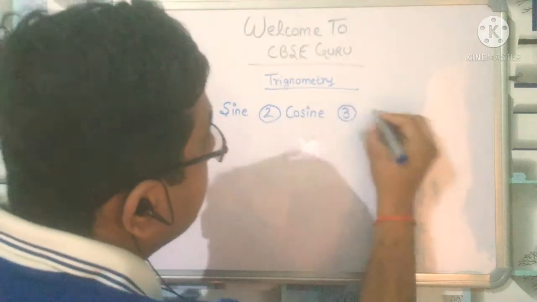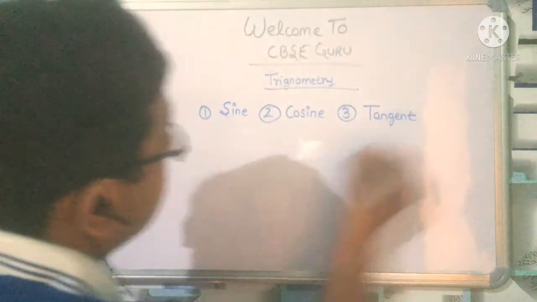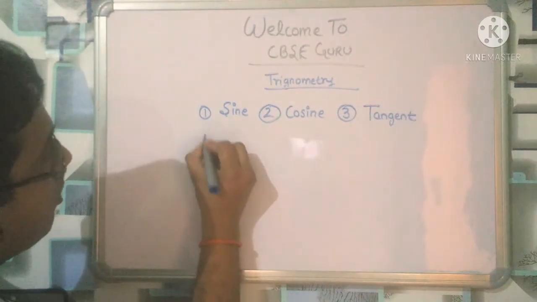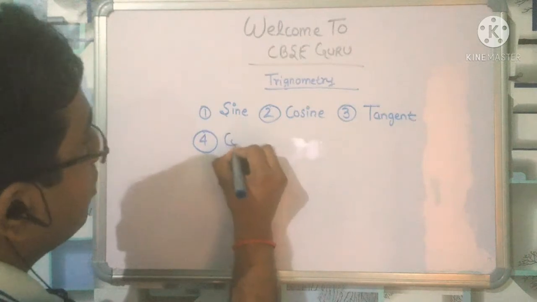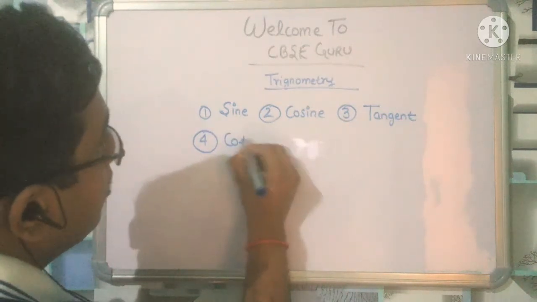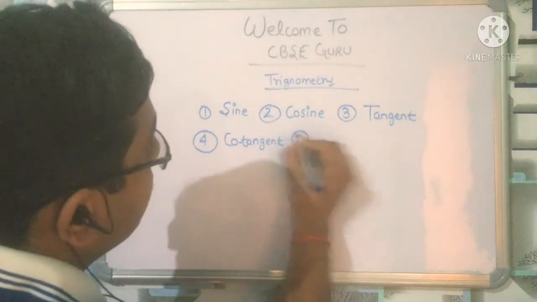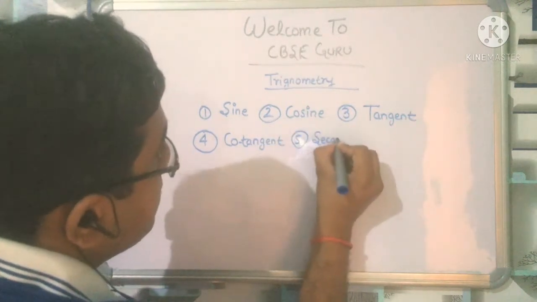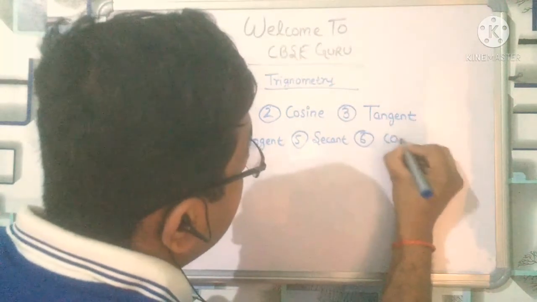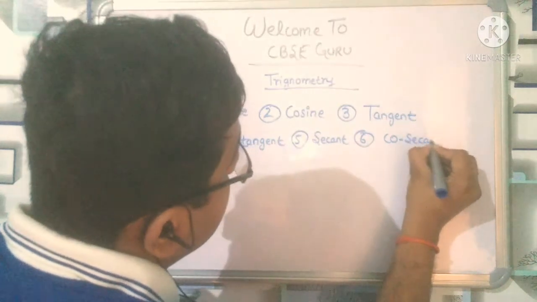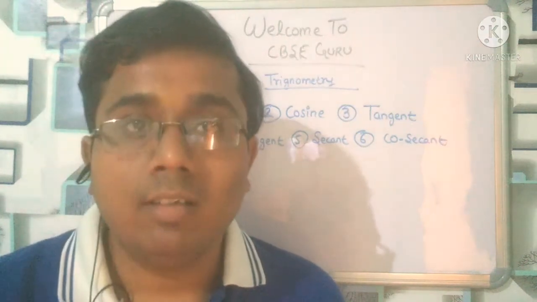Third term is tangent. Fourth, cotangent. Fifth, secant. Sixth, cosecant. These six things you have to remember, right?